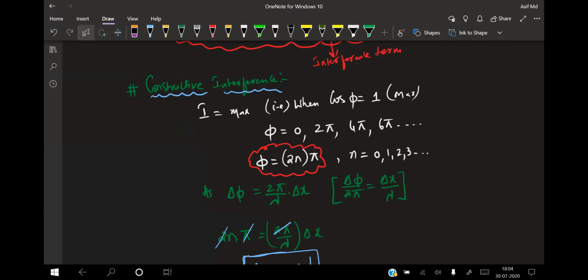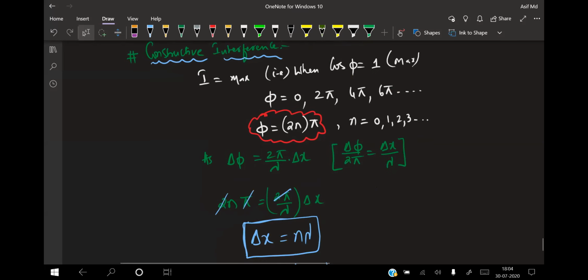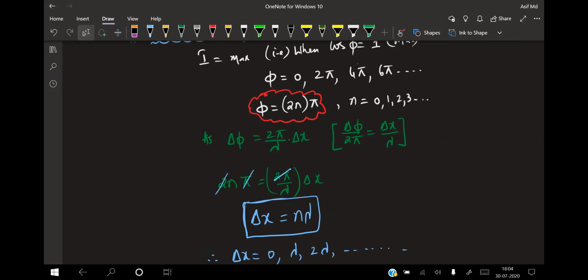As we know already, yesterday I derived the relation Δφ = 2π/λ × Δx. So take the Δφ value from above and substitute here: 2nπ = (2π/λ) Δx. Simplifying it, you get the path difference for constructive interference. Whenever we talk about a bright point, this is also called what?